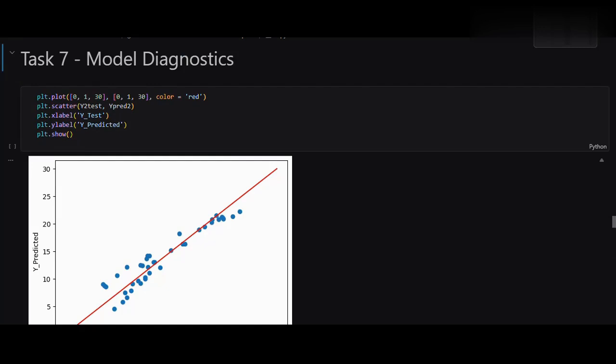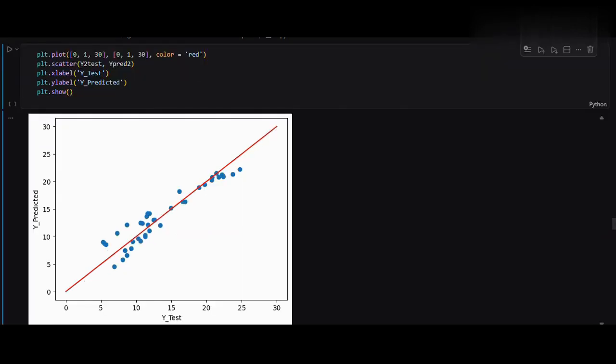Task 7. Model diagnosis. To check model performance, we analyze residuals. We created residual distribution plots and residual scatter plots. The residuals were randomly distributed around 0, which indicates that the model fits the data reasonably well and does not show major prediction bias.